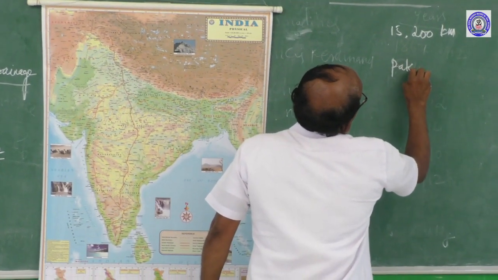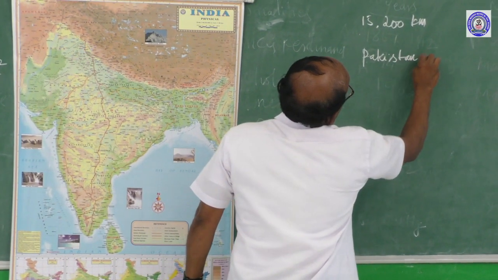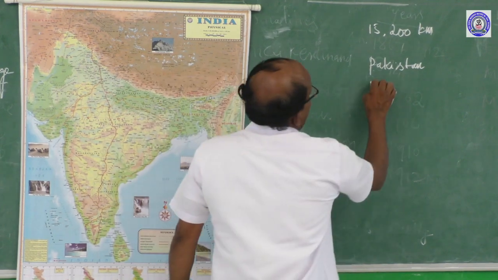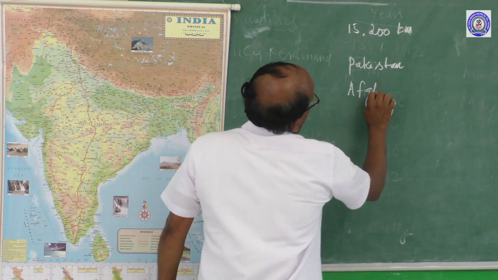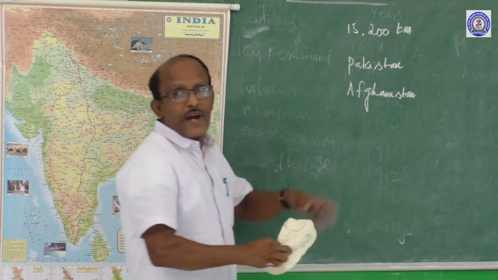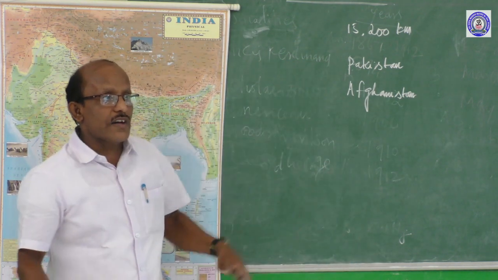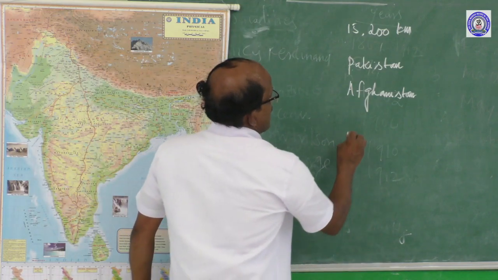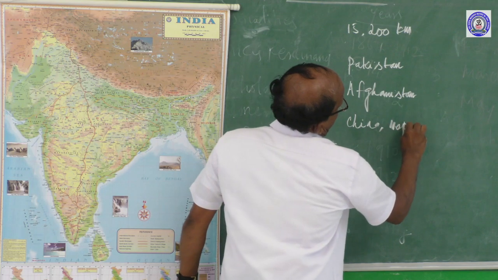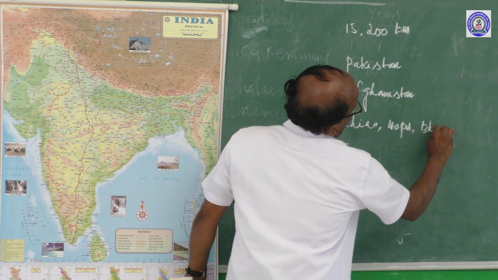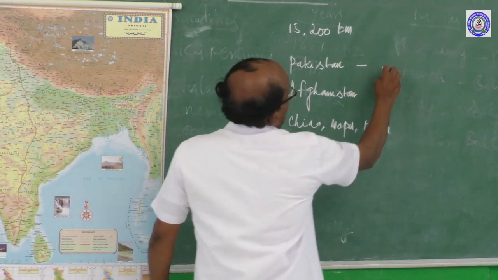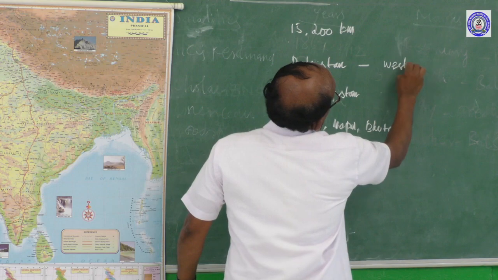What are the neighbors? I will tell you: first one Pakistan, second one Afghanistan, China, Nepal, Bhutan. Pakistan is in the west. You have to write the direction also.